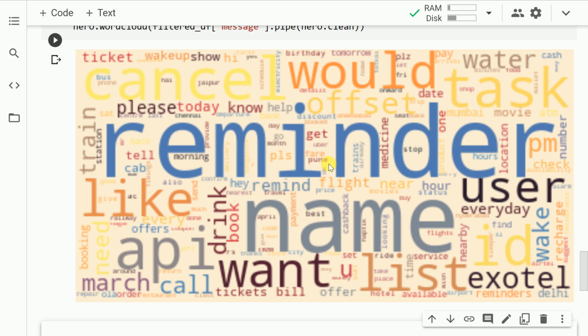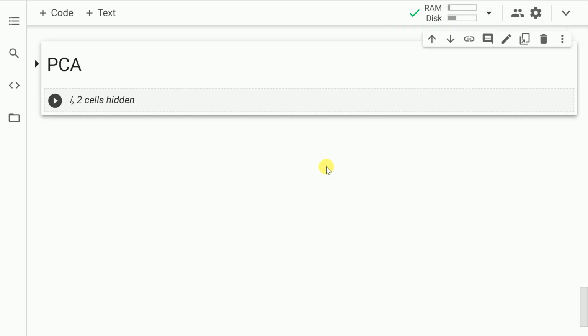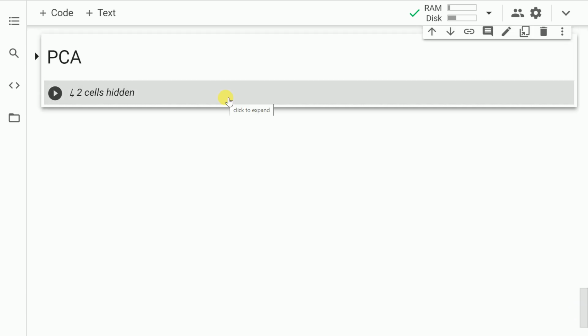So this is the amazing word cloud that Text Hero has been able to generate. If you look carefully, with just one line of code, I've passed in a pandas series. I've also carried out the pre-processing in one line itself. So this is the amazing power that you get when you use Text Hero. Let's move on to the next section. Let me go forward and unhide this cell.